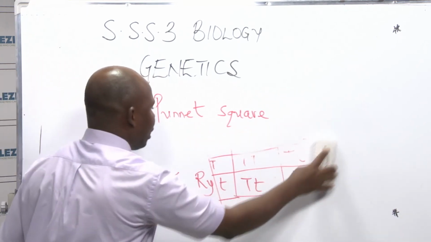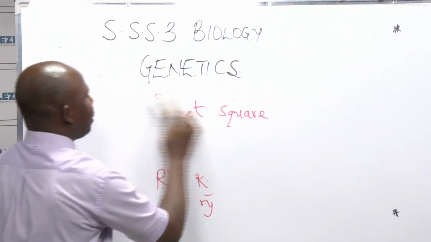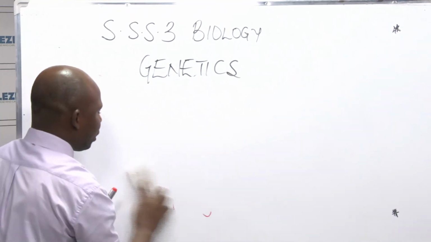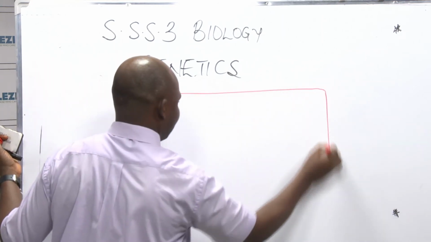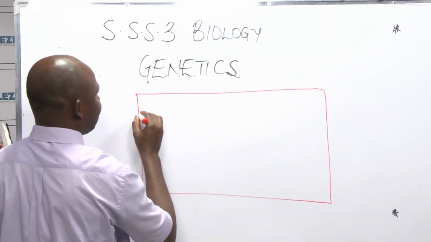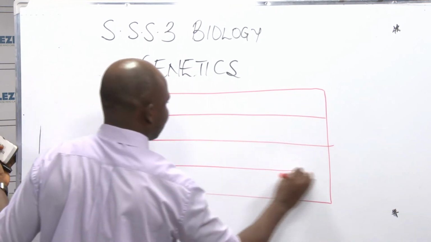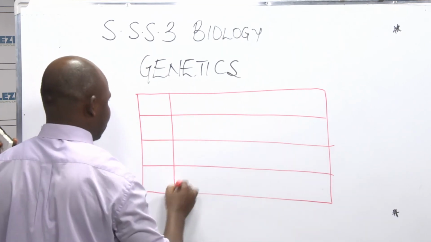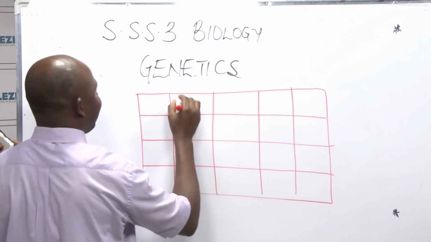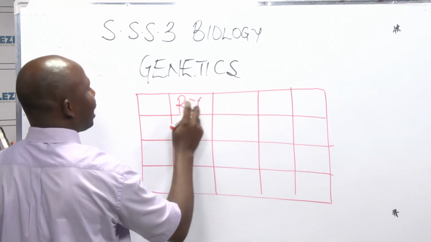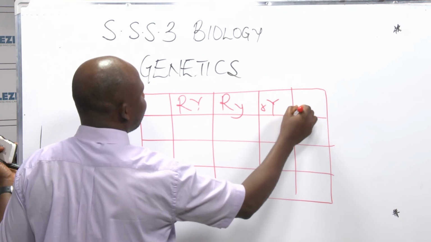Now, Gregor Mendel made use of Punnett square to find the offspring of this dihybrid. And he got something very interesting. So we have this, don't forget, this is round and yellow, round and green, wrinkle yellow, wrinkle green.